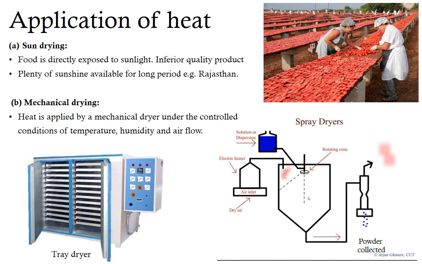The next method is the mechanical drying method. In this method, usually heat is applied in a mechanical dryer under controlled conditions of temperature, humidity and airflow. There are different types of mechanical dryers such as tray dryers and spray dryers.